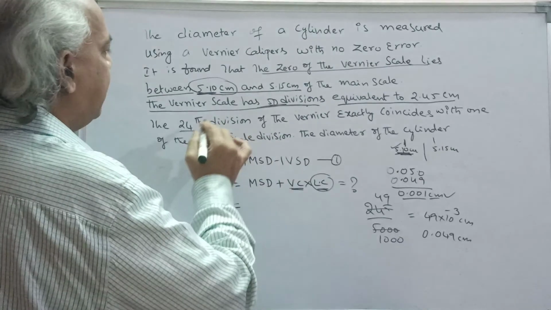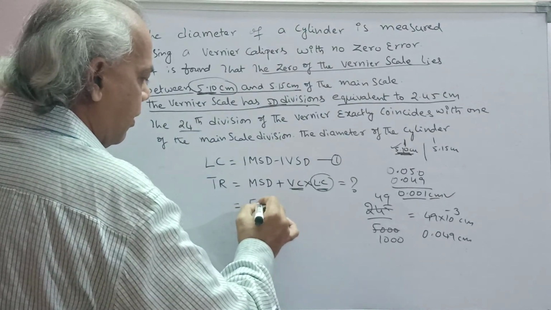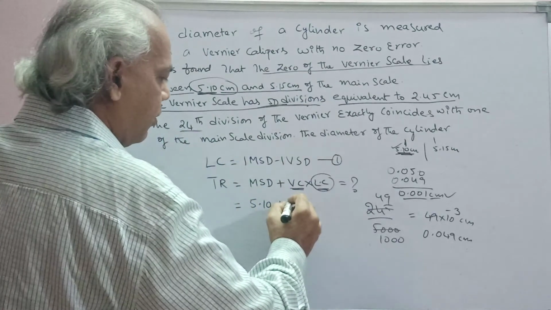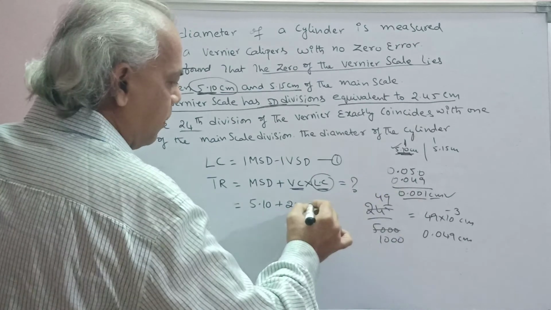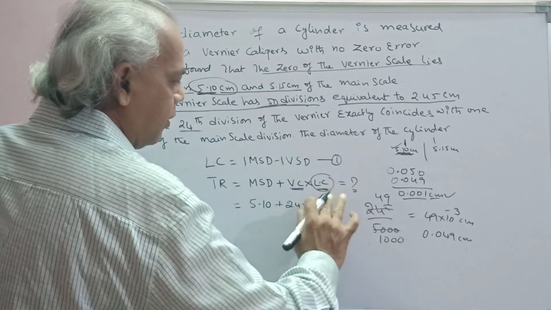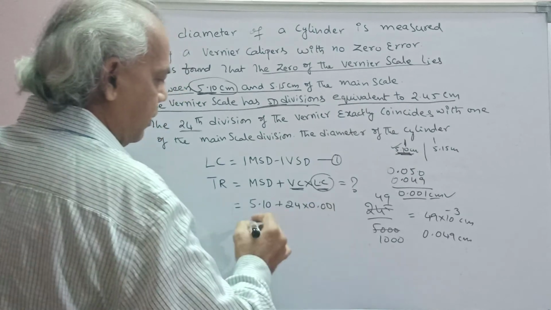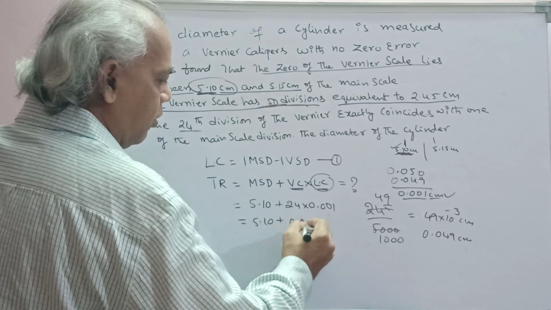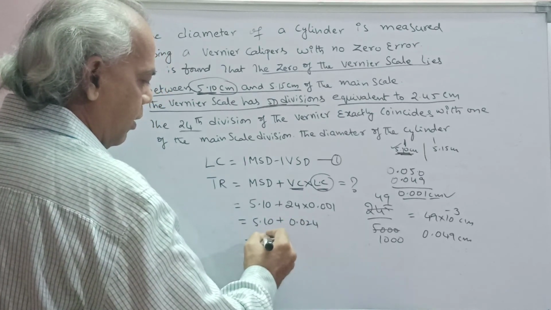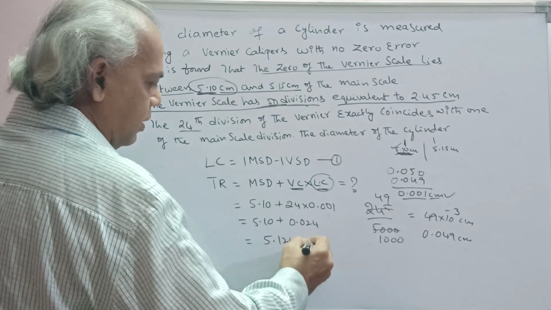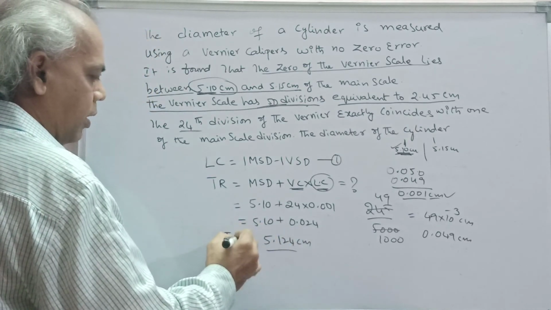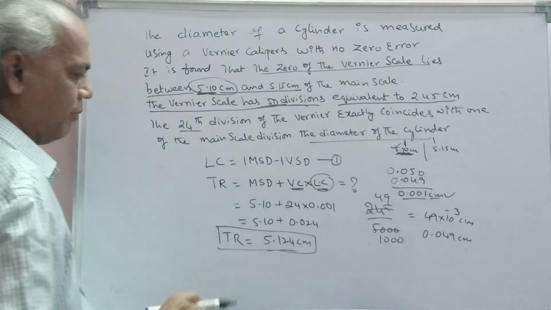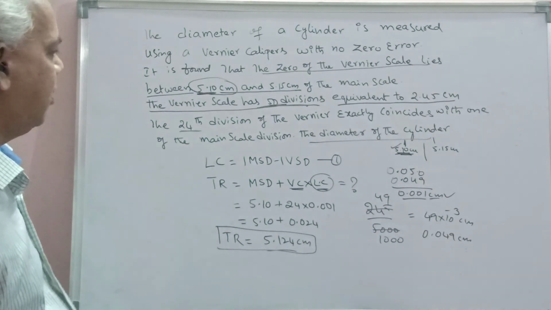So you substitute the value here. The main scale reading is 5.10 centimeter plus vernier coincidence 24 into 0.001, which is equal to 5.10 plus 0.024, that is 5.124 centimeter. It is the total reading. Total reading means the diameter of the cylinder. That is the question and answer.